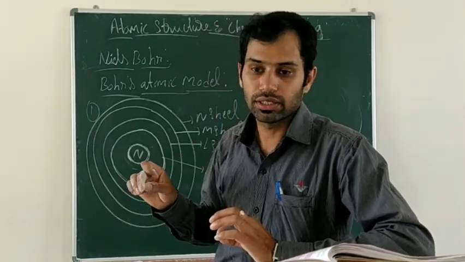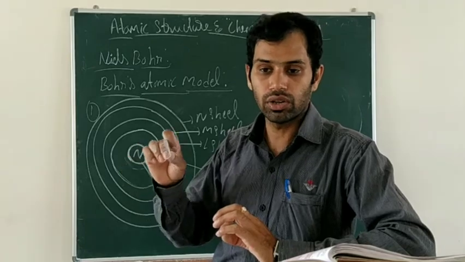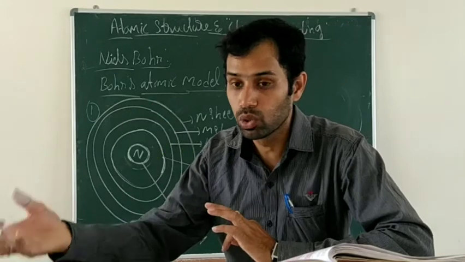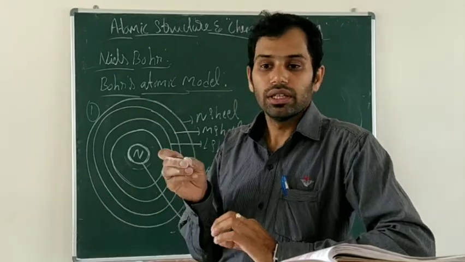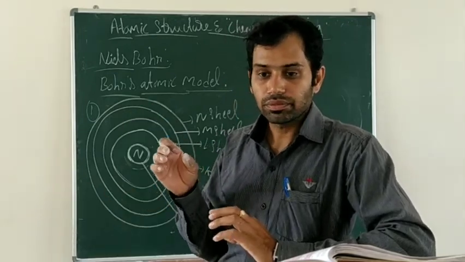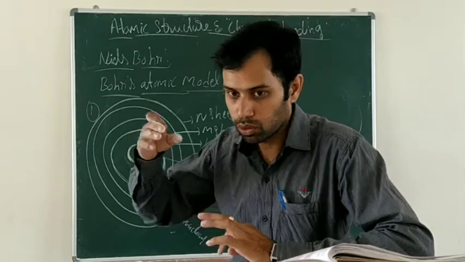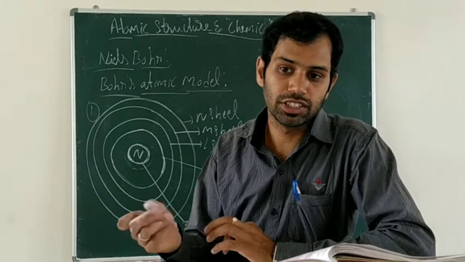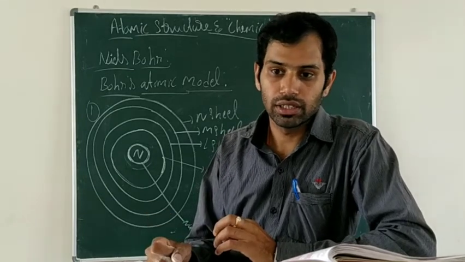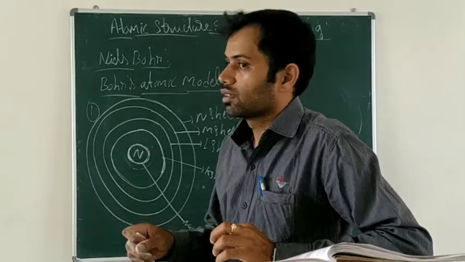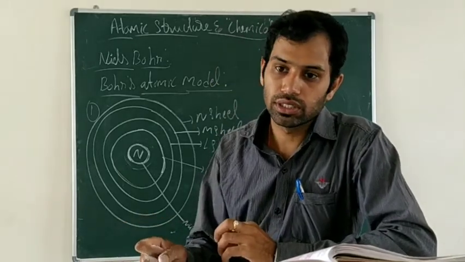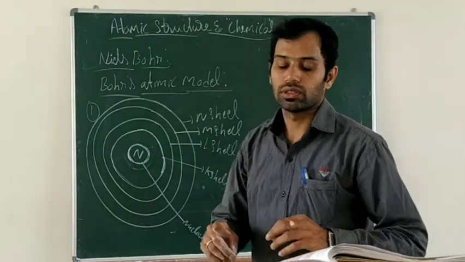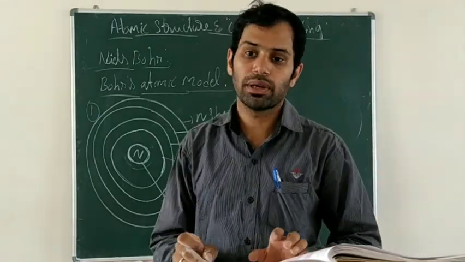Clear? Any doubt? So these are the three points told according to Bohr's atomic model.